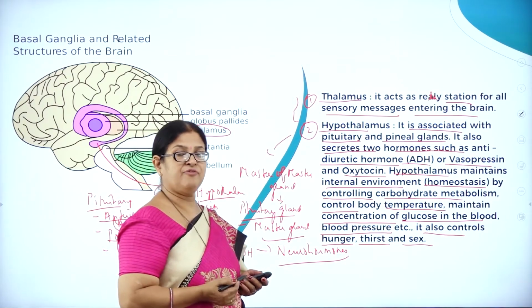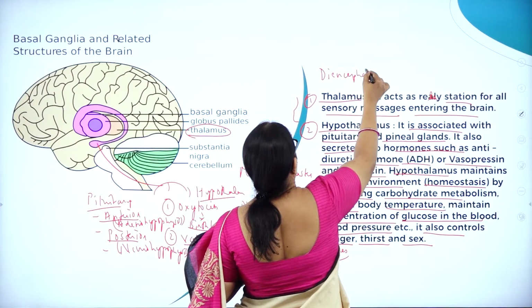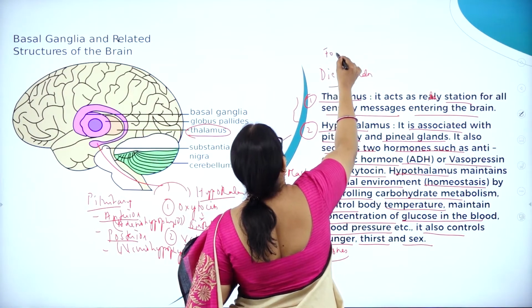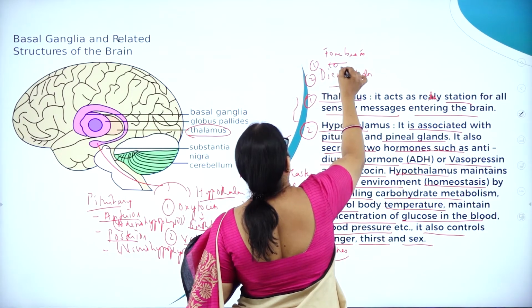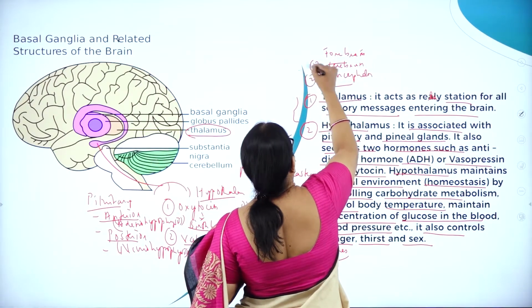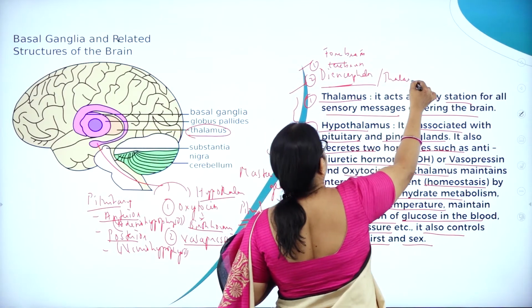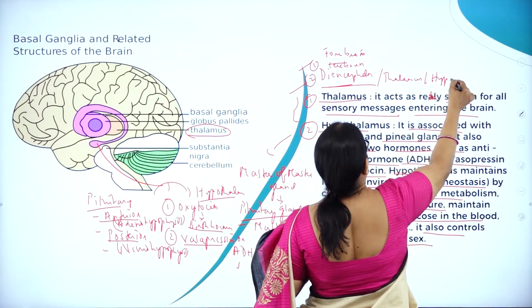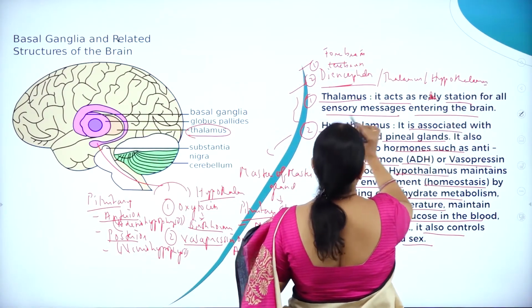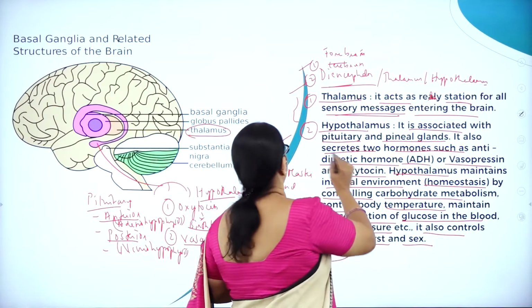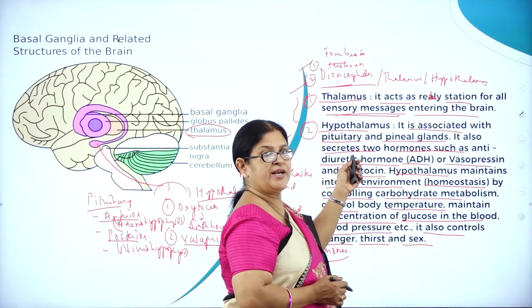So, diencephalon includes what? Diencephalon is the part of the forebrain. First is the cerebrum. Already we have studied that the diencephalon consists of thalamus and hypothalamus. The thalamus acts as a relay station for all sensory messages entering the brain. The hypothalamus, I have already explained, is associated with the pituitary and pineal gland.